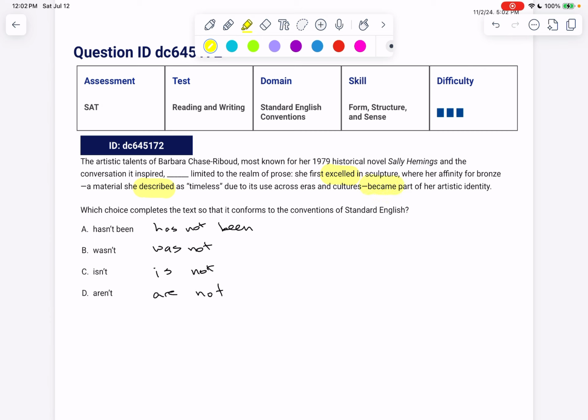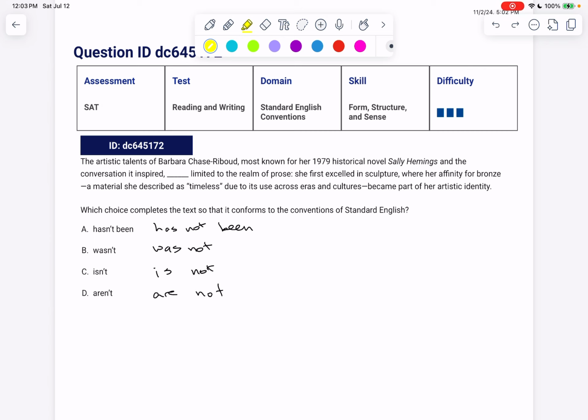All of these are past tense, but I want to know what the subject is because I'm really tempted by "was not" because of all the past tense verbs. Confirming the subject would be really helpful, even though I'm tempted by this one, because it's not super clear that I couldn't use present tense here, because the limiting doesn't necessarily have to have happened at the same time as her describing or excelling or becoming part of her artistic identity. So I'm not 1,000% sure it's that one, and I'm not sure we can be absolutely guided by tense, but luckily we have agreement too.